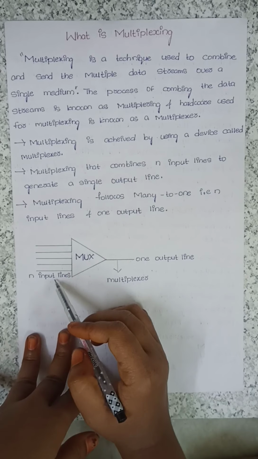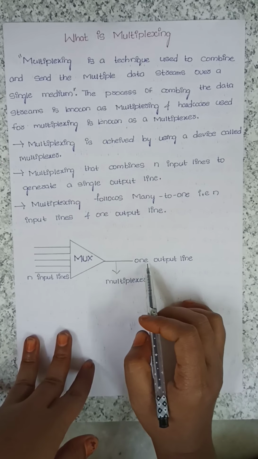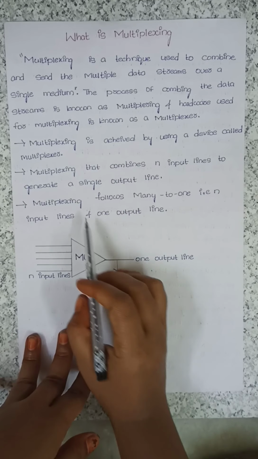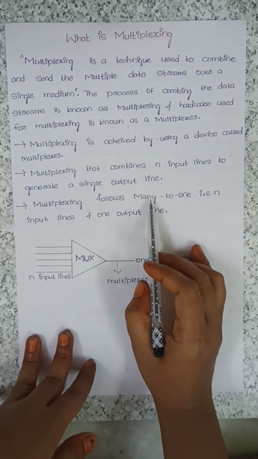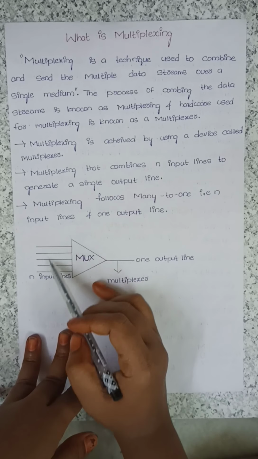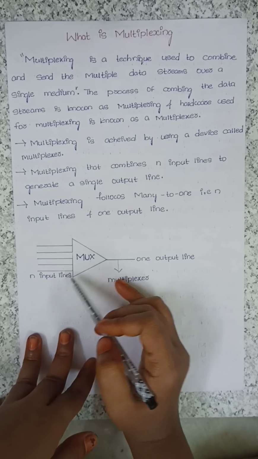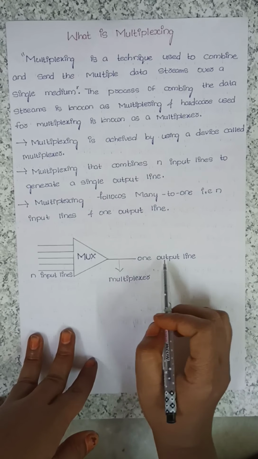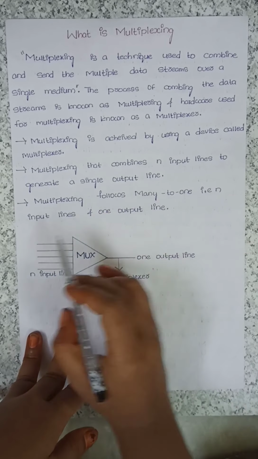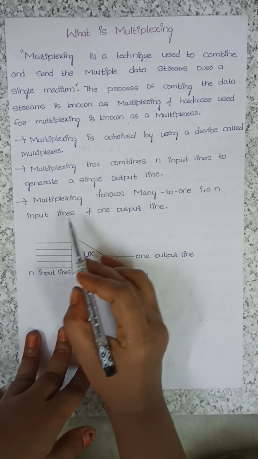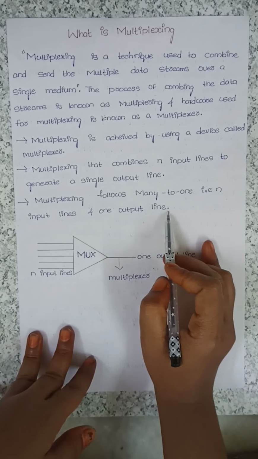So it follows a many to one relation: it takes many input lines and generates only one output line.